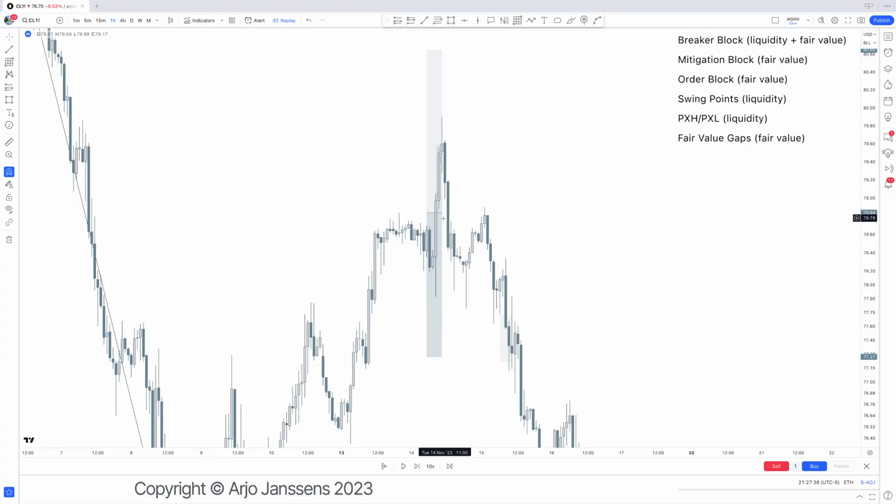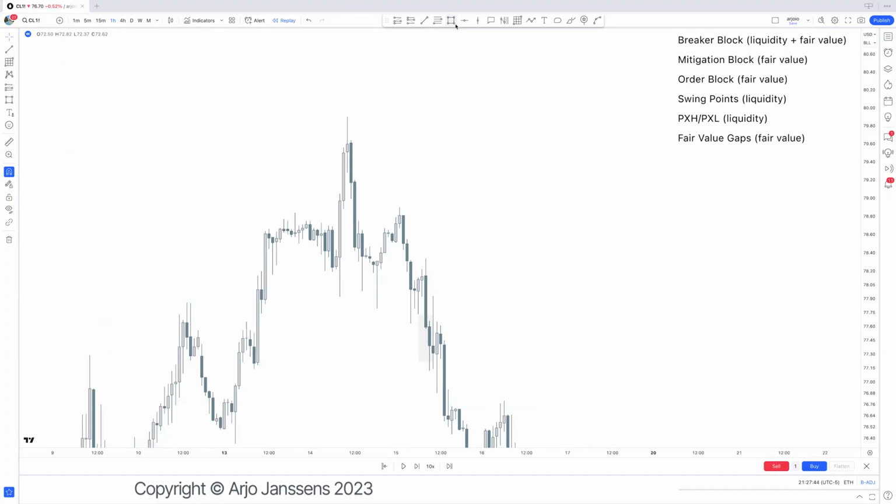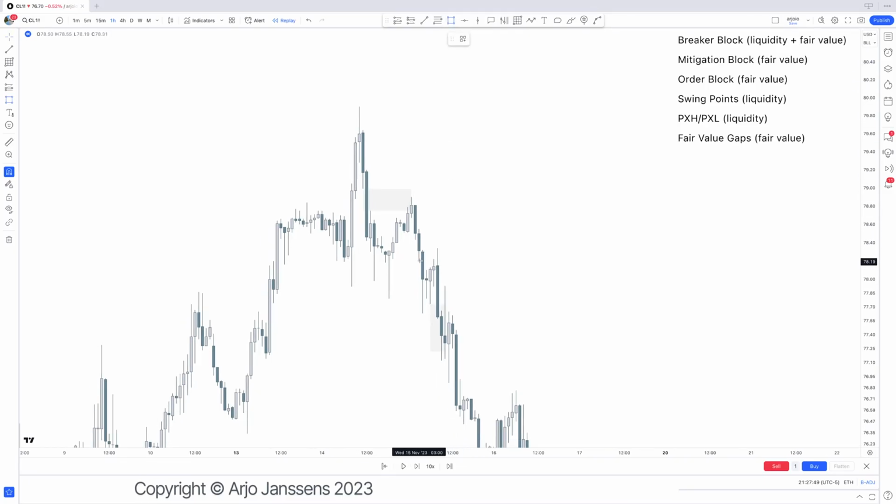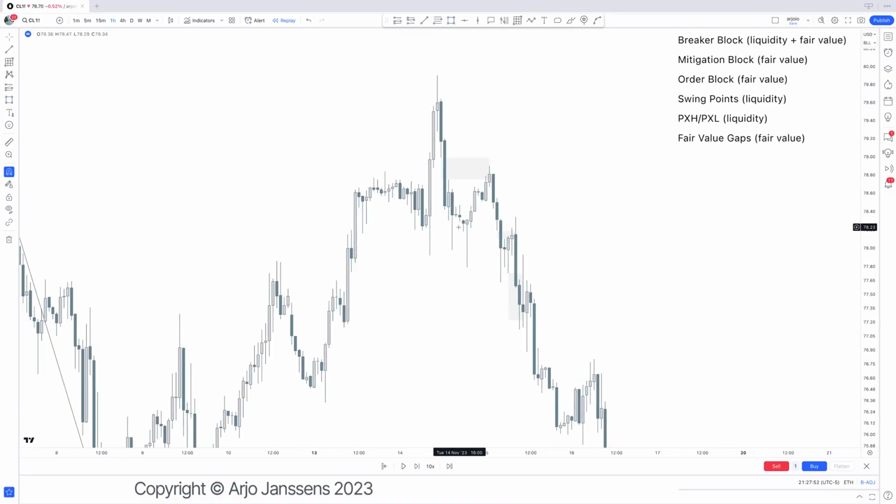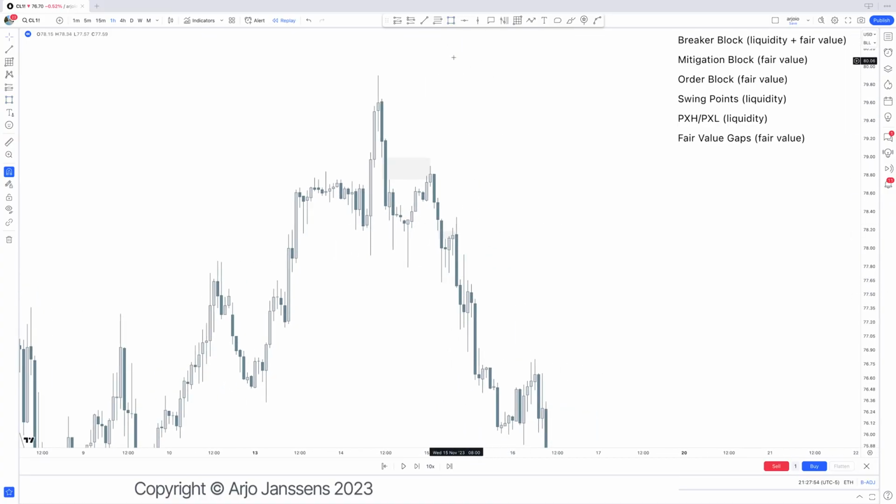which leads me to the next point: if we have fair value gaps, then you can probably tell that the fair value gaps told us almost everything that we needed to know right there. Because every mitigation block and order block and breaker block was not relevant without the fair value gaps. Every PD array, the breaker block, mitigation block, and the order block needs to have a fair value gap. If it doesn't have that, it's not a PD array that we are going to use. This is extremely important to understand.